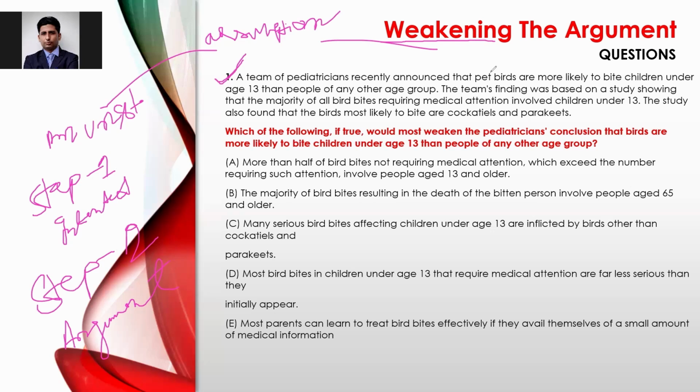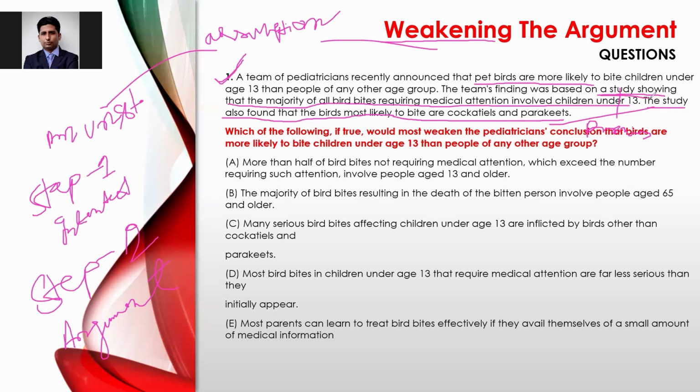So in this passage, the premise will be pet birds are more likely to bite. Sorry, this will not be the premise. The premise will be a study showing that the majority of all bird bites requiring medical attention involved children under 13. So this part will be the premise. And the next line, the study also found that birds most likely to bite are cockatiels and parakeets, is a supporting statement. However, the premise part will be from here.